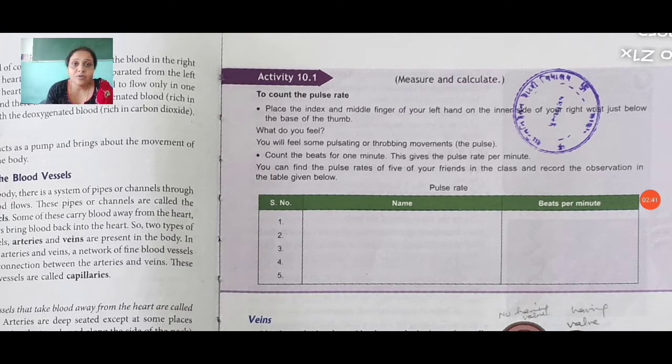Count the beats per 1 minute. This is the pulse rate per minute. Now you can count the pulse from one person to another. Write their names here and the beats per minute.